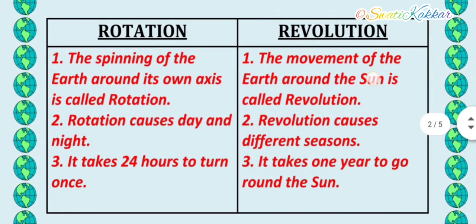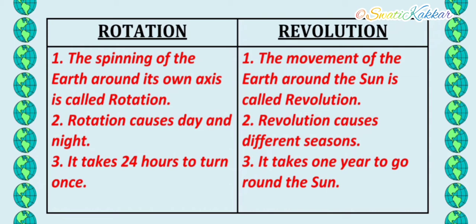Now let us see the difference between rotation and revolution. The first is the spinning of the Earth around its own axis, which is called rotation. So the movement of the Earth around its own axis is called rotation. Rotation causes day and night. As I told you already, due to rotation, day and night occur. It takes 24 hours to turn once. That is one complete day for one rotation.